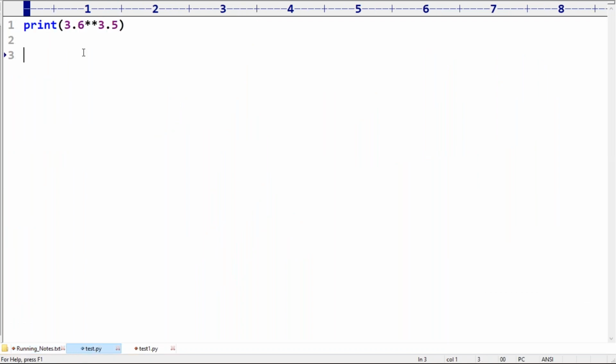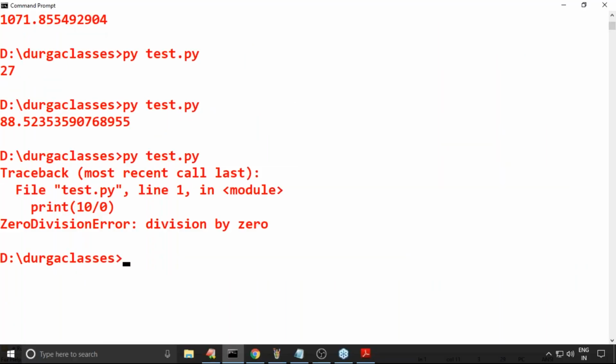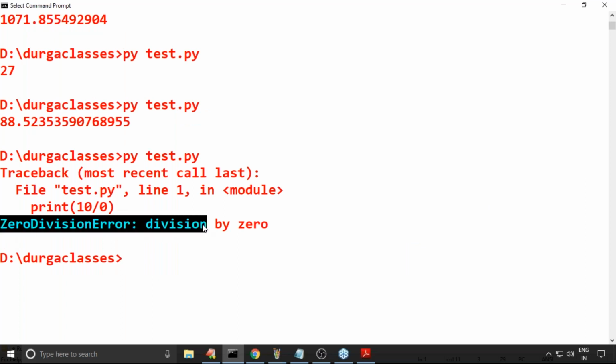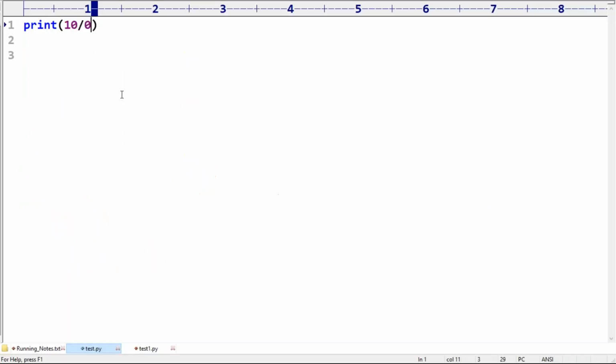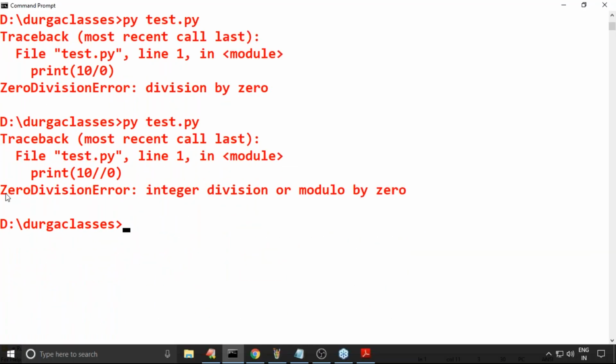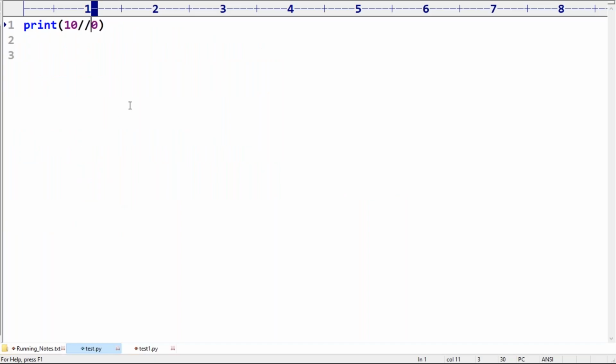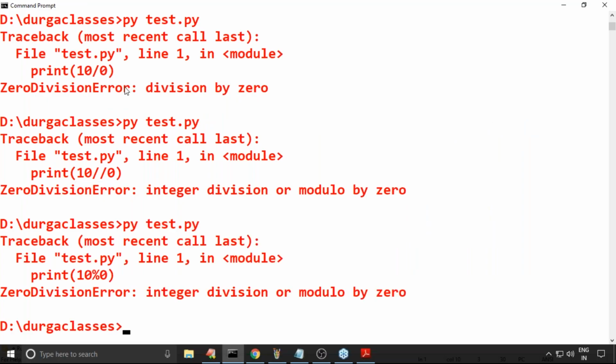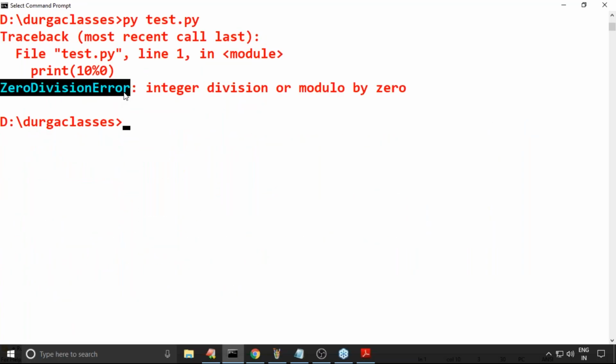Now 10 by 0. What is the answer? ZeroDivisionError, division by 0. Floor division, ZeroDivisionError. Next, modulo 0, ZeroDivisionError.